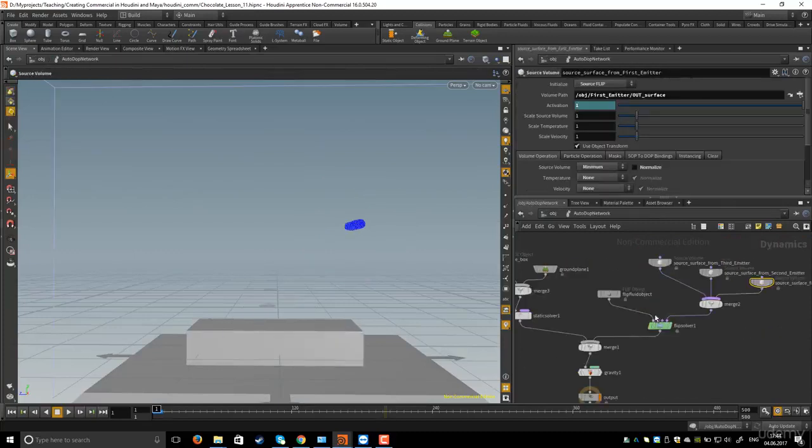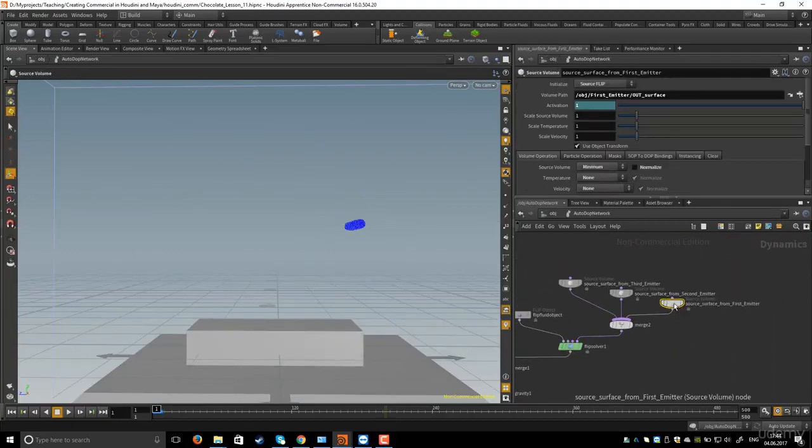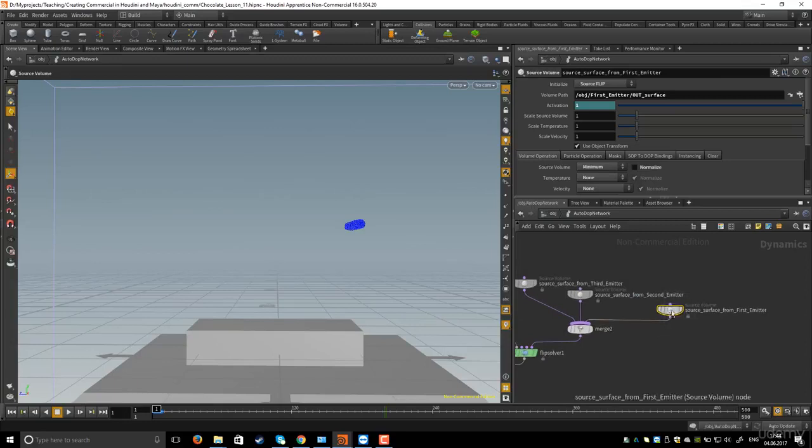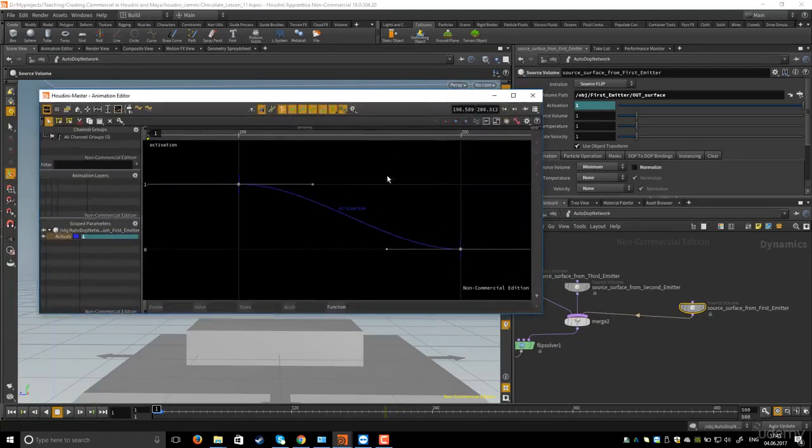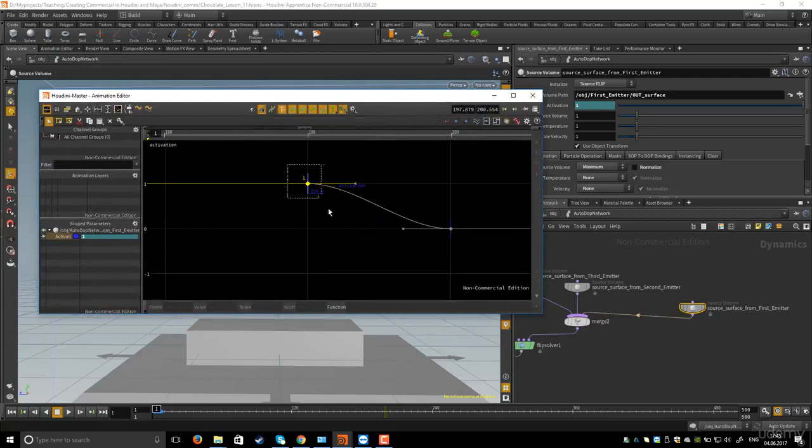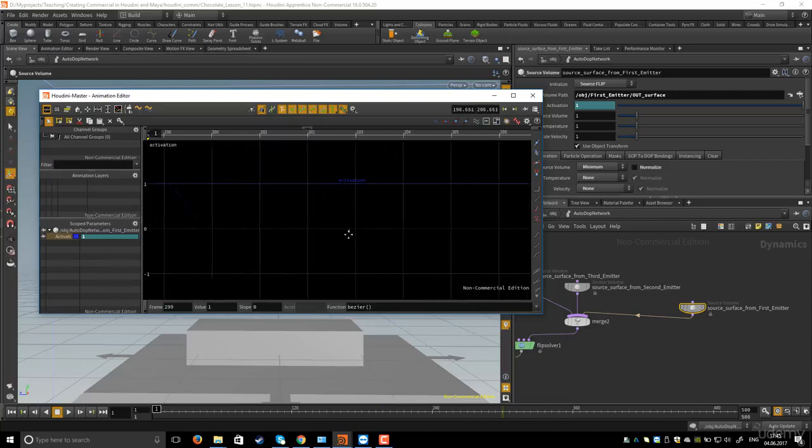Then I will go to the first emitter. I will go to auto.network, and in the first emitter source volume, as you see, this is the first. I will shift and middle mouse click to open the animation editor. As you see here, we have the activation. The activation stops at frame 200. So I will set it to 300, and this one to 299. Okay, so we increased the timing by 100.